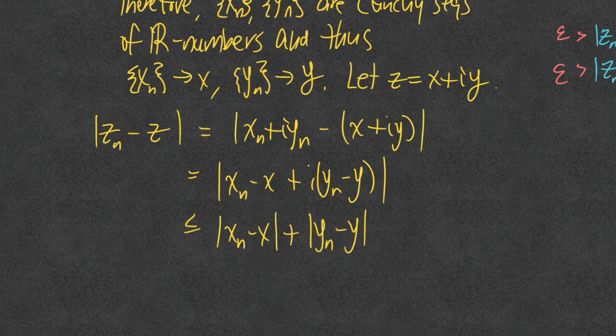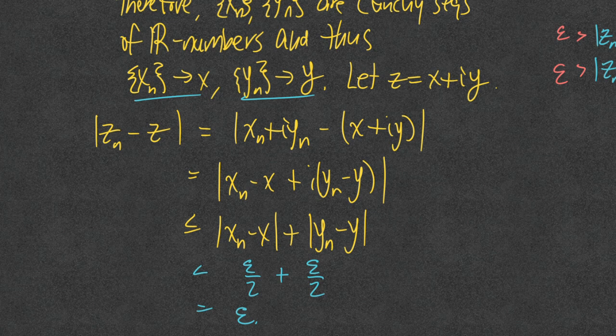I didn't include the i component because the modulus of i is just 1. Since these are convergent, by the definition of convergence, these are both going to be less than epsilon over 2, and that's going to essentially equal epsilon.